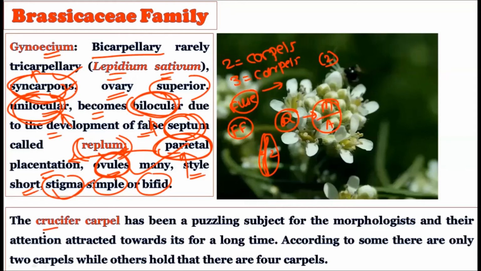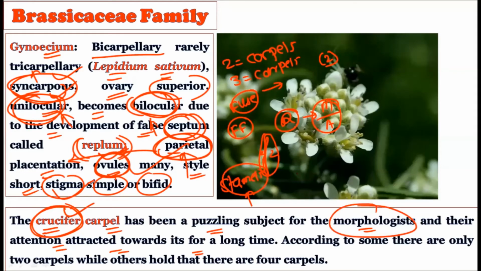Now see, the crucifer carpel has been a puzzling subject for morphologists, and their attention has been attached to it for a long time. Here also the crucifer type of arrangement can be seen in the carpel. Just like the stamens, the carpels are also arranged in a very unique, cruciform fashion, the crucifer type of carpel. The morphologists carefully studied it because it is quite puzzling: how it was created in evolution, and what the purpose of the crucifer formation is. According to some, there are only two carpels, while others hold that there were four carpels. Sometimes there were two carpels, sometimes four, and the syncarpous condition can be seen.